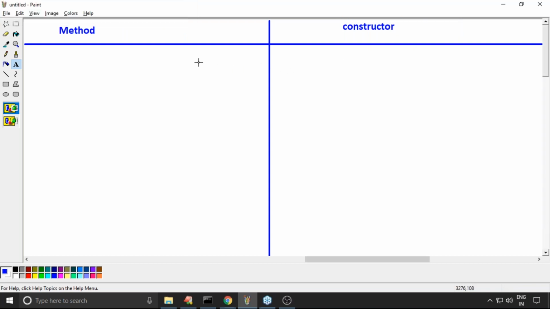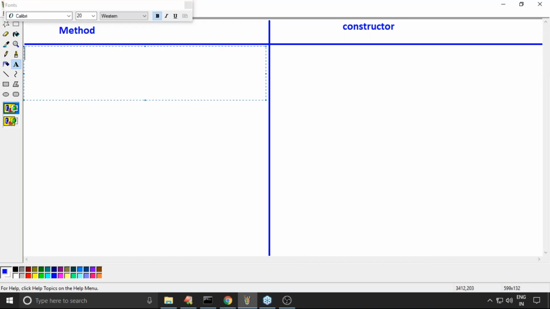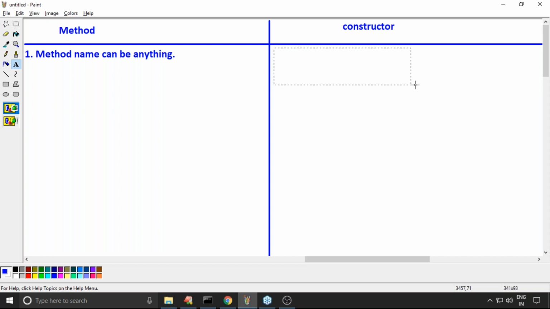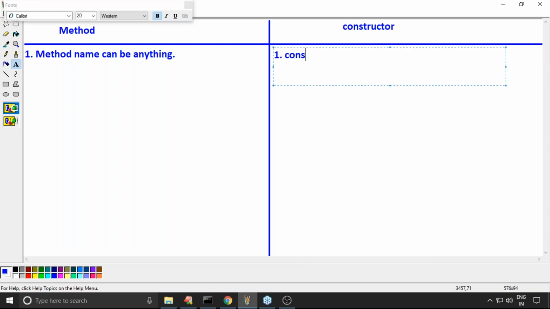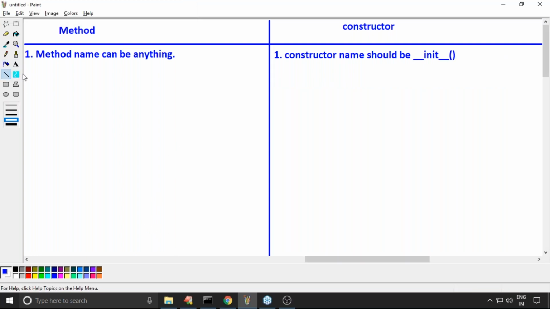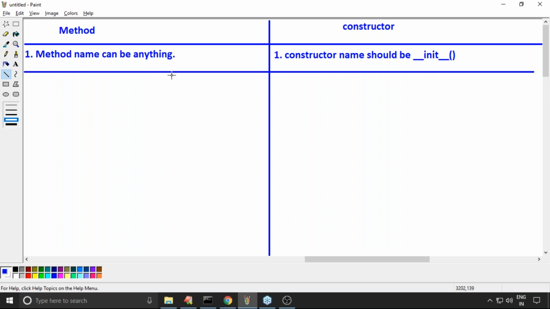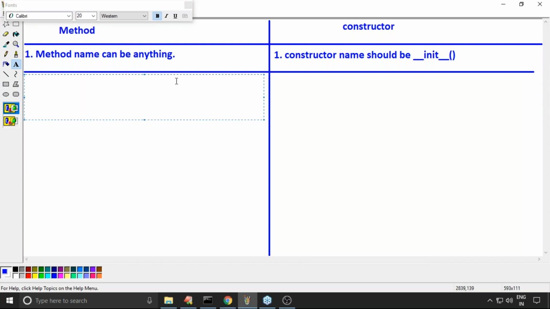Sir, method name can be anything or not? Yes, method name can be anything, no problem at all. But the constructor name should be underscore underscore init underscore underscore only. For the constructor you do not have a choice, but for a method name you can take m1, m2, or anything, no problem at all.